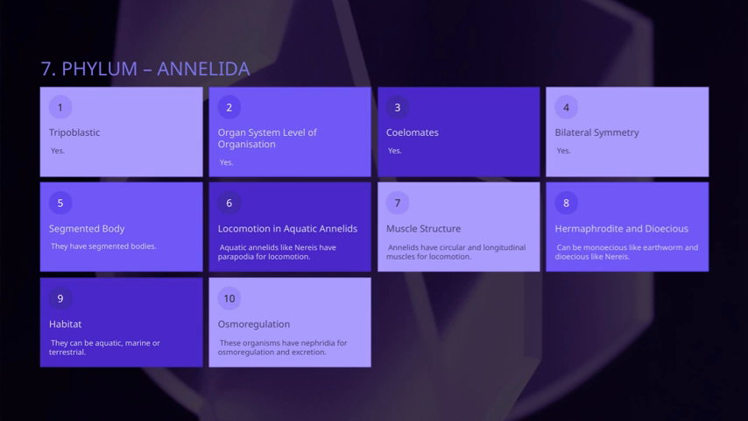Moving on to their body symmetry, annelids exhibit bilateral symmetry, which means their body can be divided into mirror image halves along one plane. This is crucial for coordinated movement. Their muscular system is also specialized. They possess both circular and longitudinal muscles. This arrangement enables them to move efficiently through their environment, whether it's burrowing in soil or swimming in water. This muscle structure is fundamental for their locomotion.